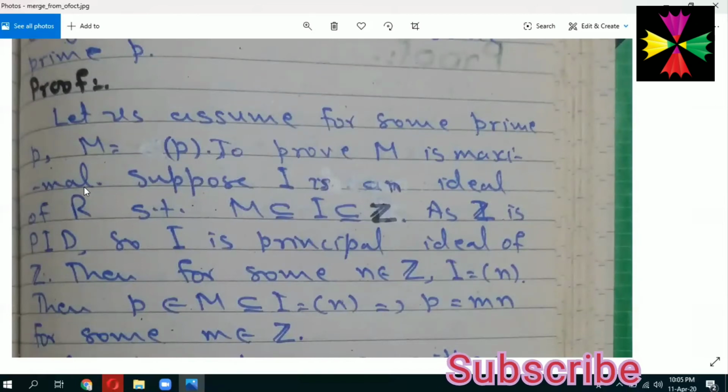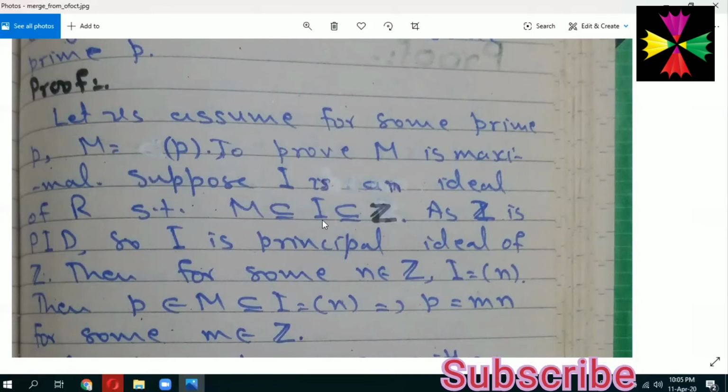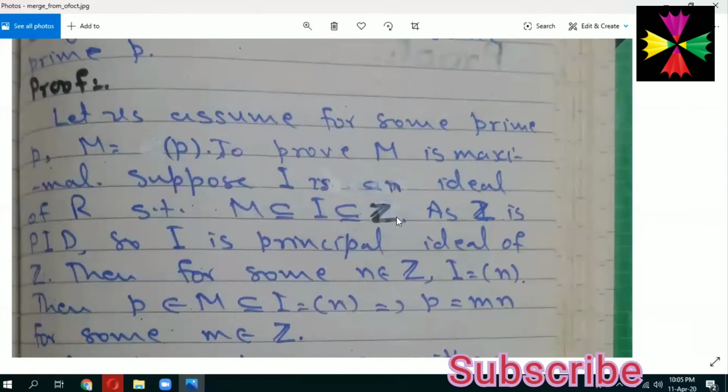Now recall the definition of the maximal ideal. It states that for any ideal I of R, if M is a subset of I and I is a subset of Z, and if it concludes that either M is equal to I or I is equal to Z, then M will be a maximal ideal. Now we try to prove that it is maximal. For this we have to prove either M is equal to I or I is equal to Z.